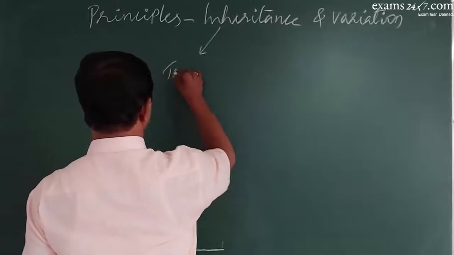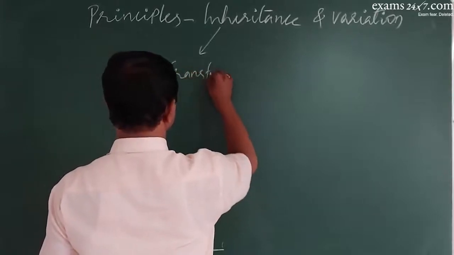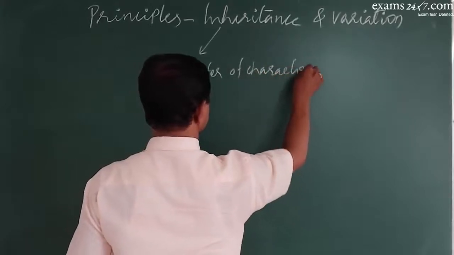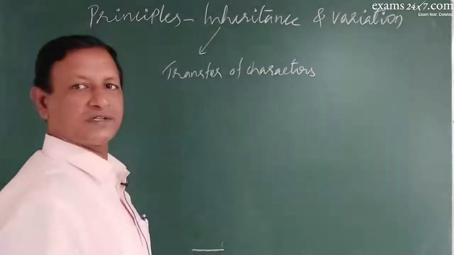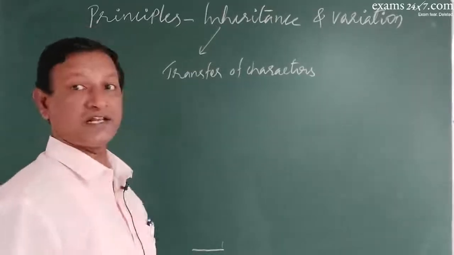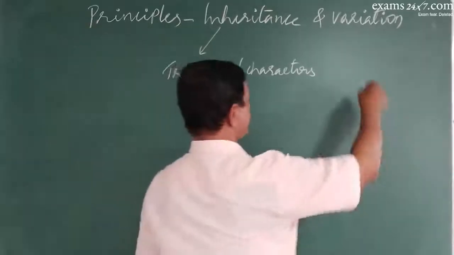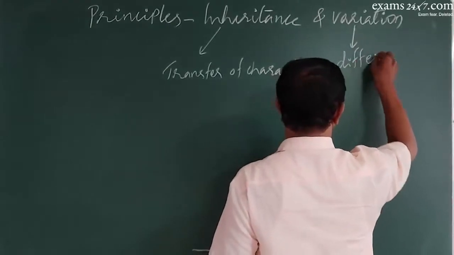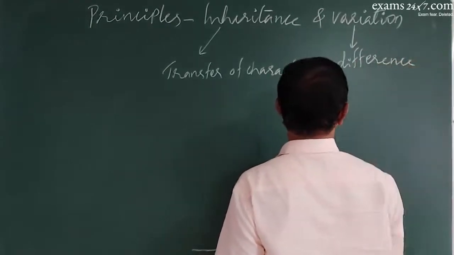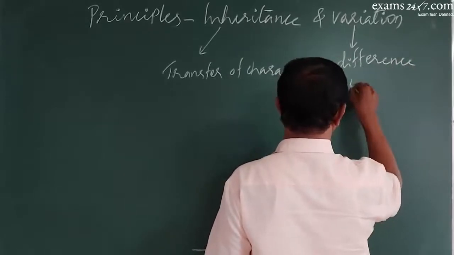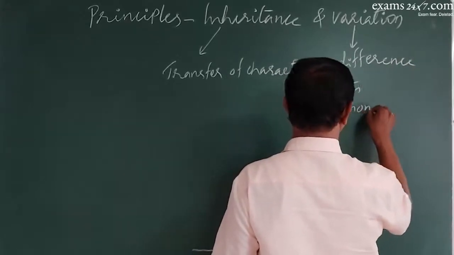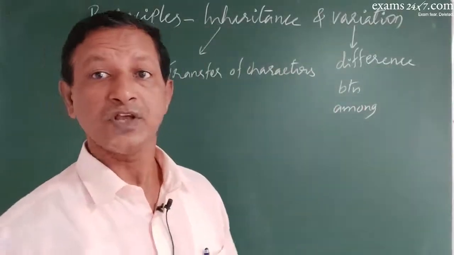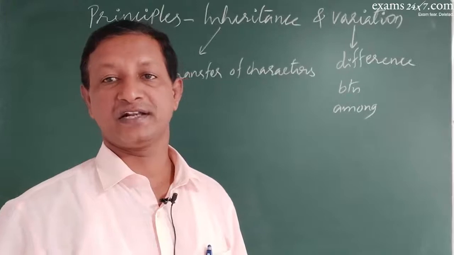Inheritance is nothing but the transfer of characters from generation to generation. Variation is the difference in the characters between the generations and among the generations. Got it? Between the generations and among the generations means what?